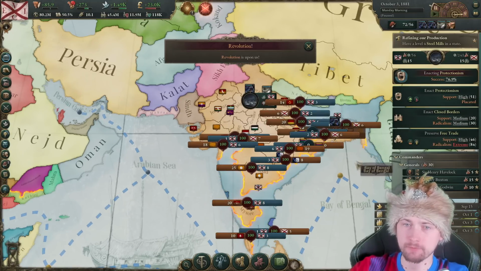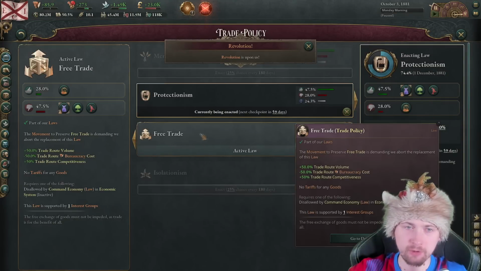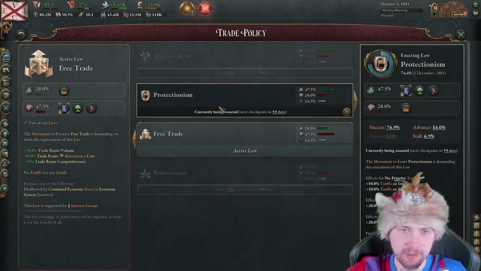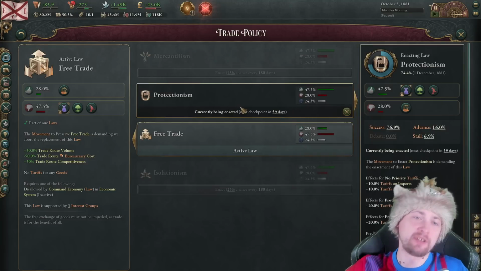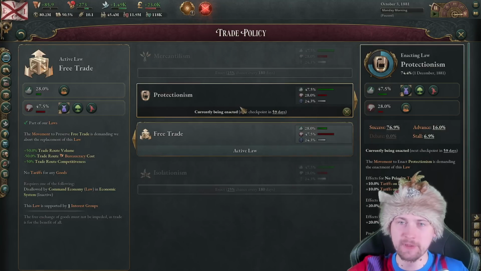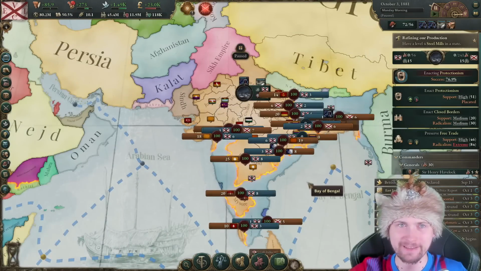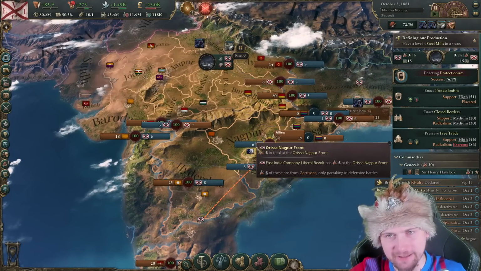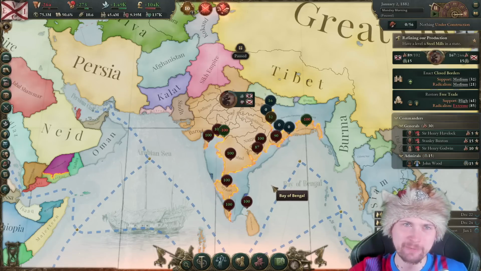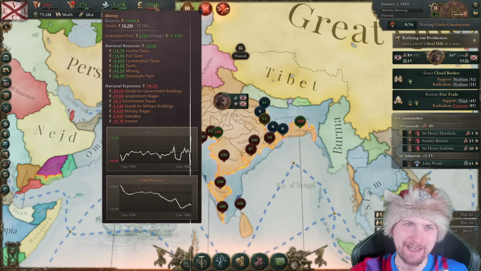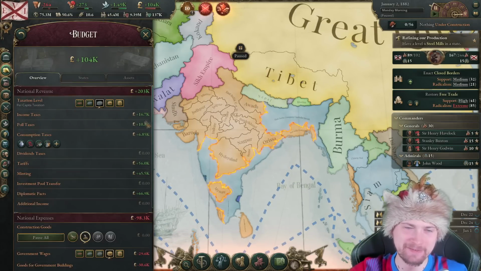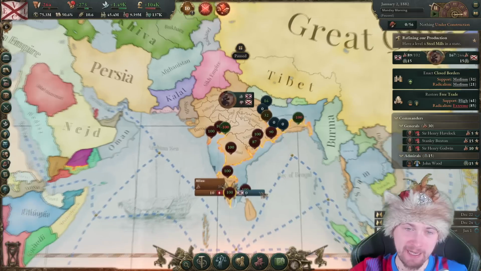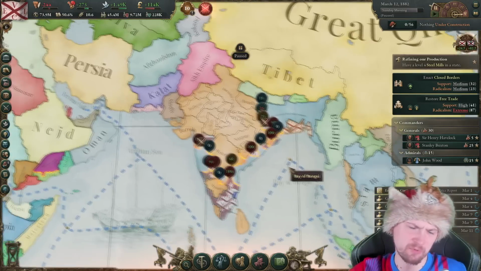I had a revolution loading because I was also having a low free trade. Right, so then I started changing to the protectionists to stop this revolution. So I got a revolution that they want to keep the free trade. So, yeah, I will have to fight yet another revolution war. And honestly, guys, this war might be even worth it because I'm getting plus 100,000 of positive balance thanks to this. I'm not constructing anything, but look, they're occupying most of my economy in these lands. Yeah, guys, this war is just extremely easy.